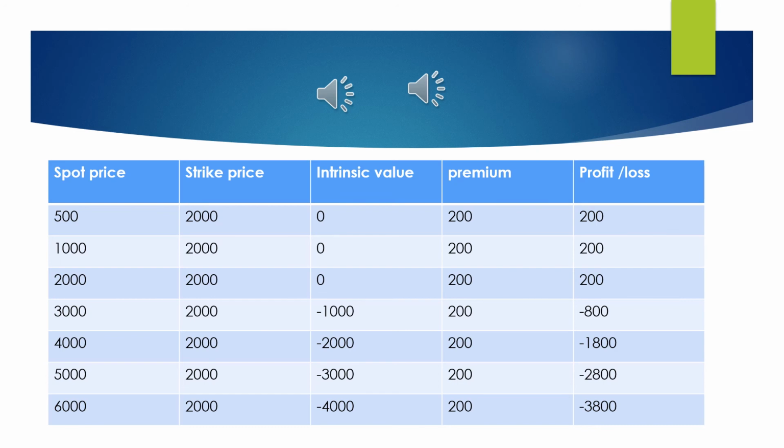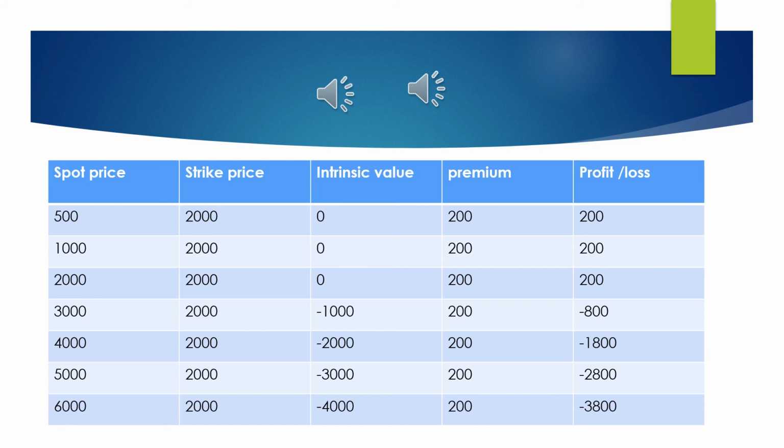Mr. C is the buyer of the option and he notes that the spot price on the maturity date is 500. That means shares are available in the market for rupees 500, whereas his contract rate is 2000 rupees. So he will not execute the contract and he will let it expire. But he has to pay premium to the writer of the option. So the paid premium will be the profit for the writer of the option. So over here in first case, the profit for the writer of the option, that is Miss Rekha, is rupees 200.